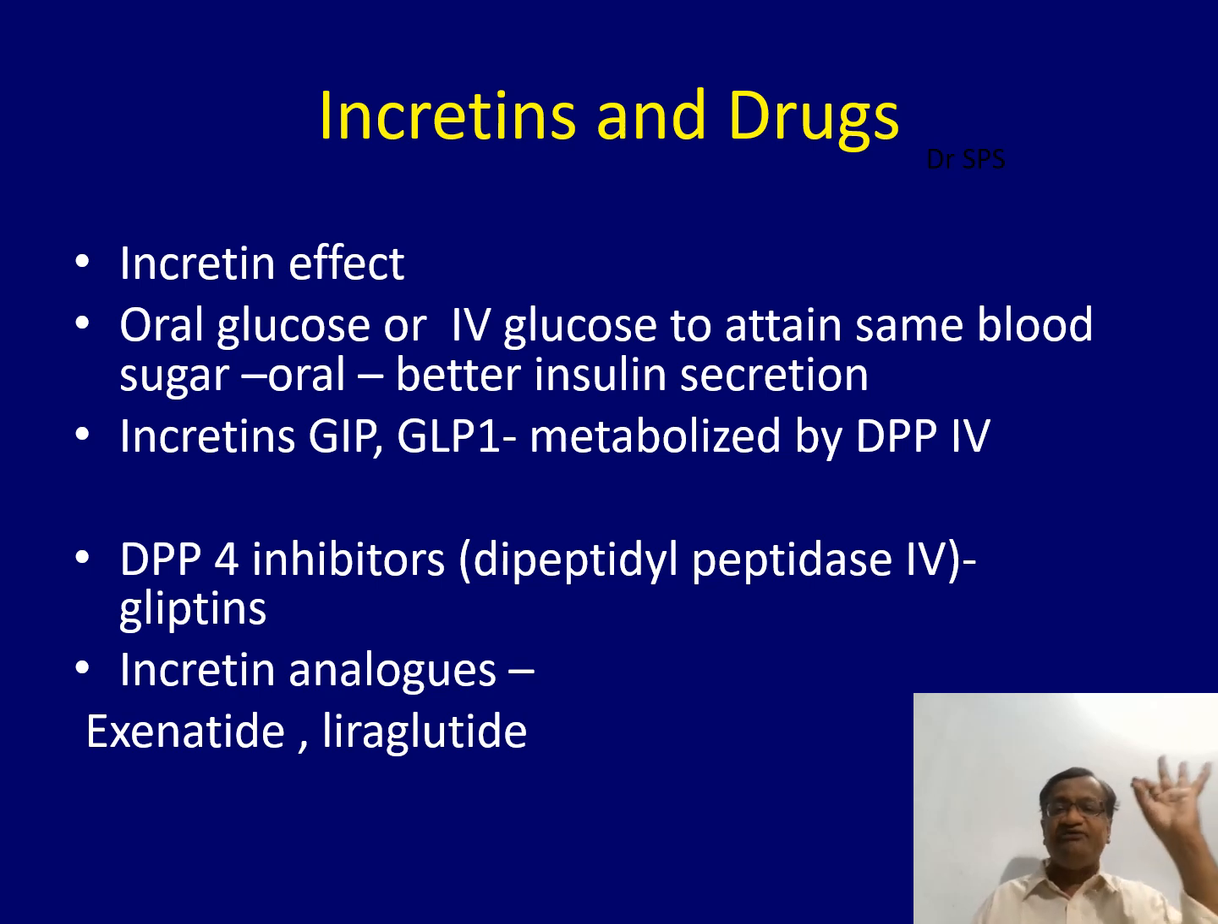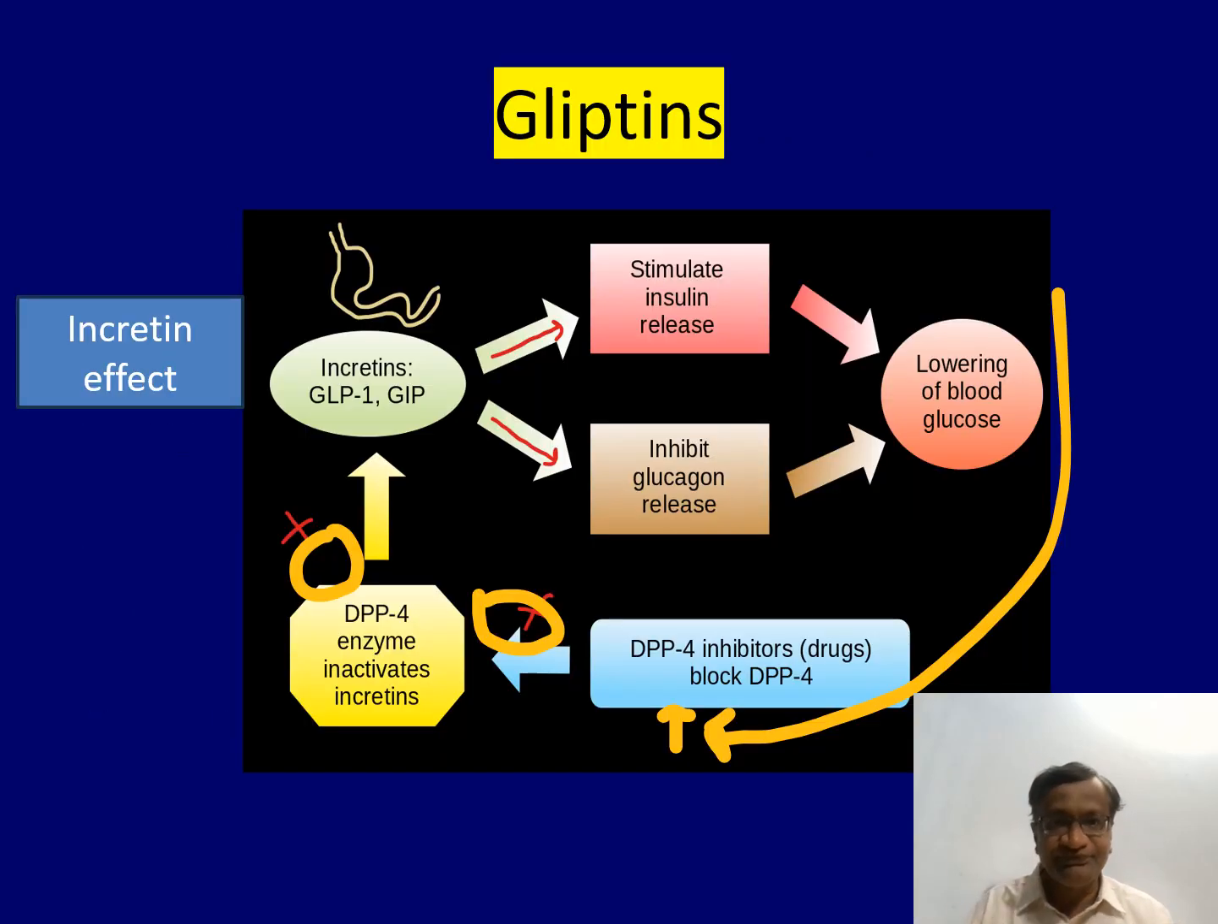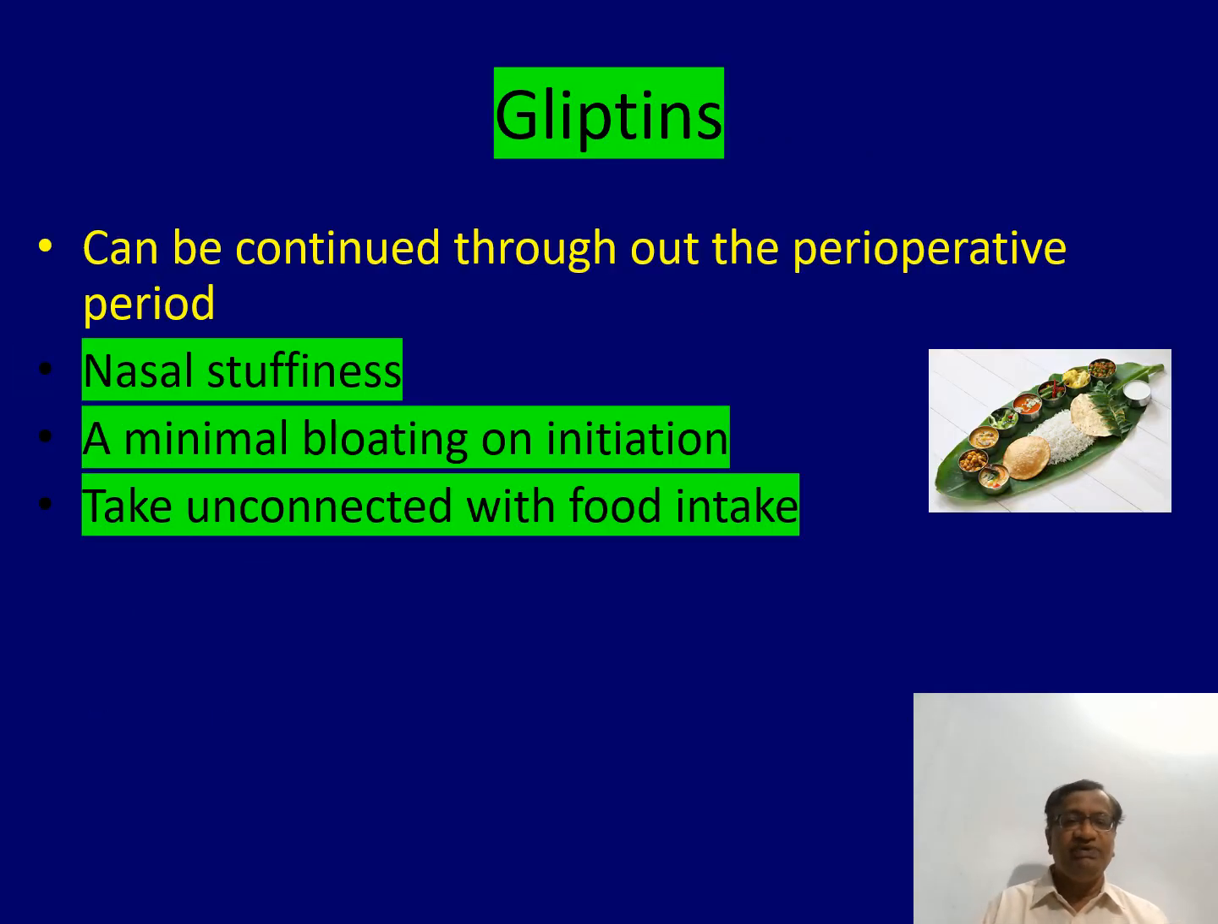This is because of incretins. These incretin analogues are exenatide and liraglutide. These incretins may be destroyed by DPP4. The drugs that inhibit DPP4 are gliptins. Now we have gliptins, and these gliptins can be continued throughout the perioperative period.